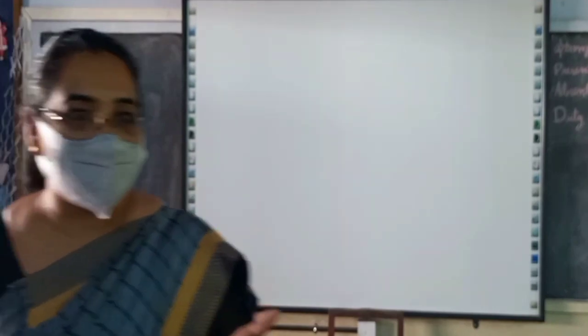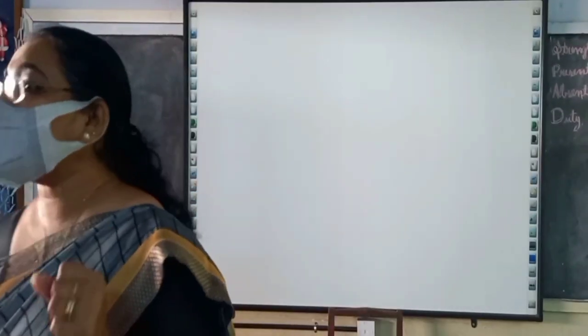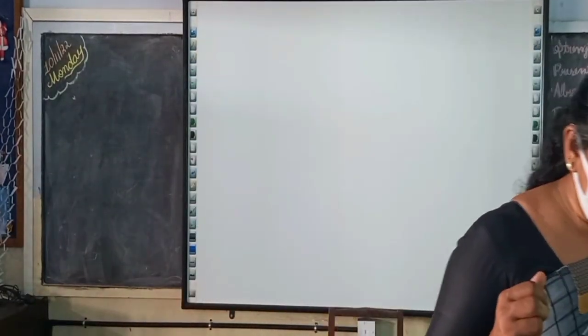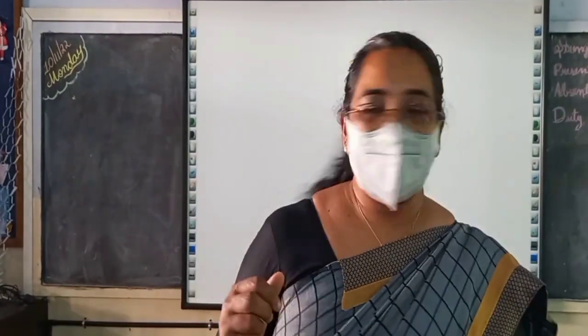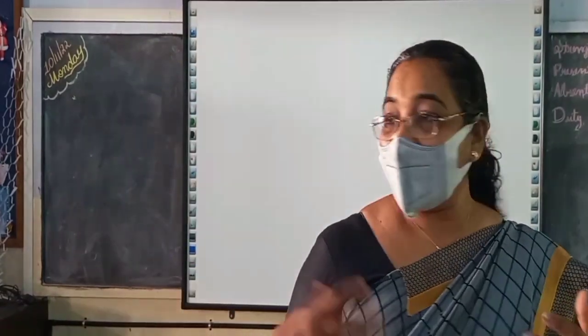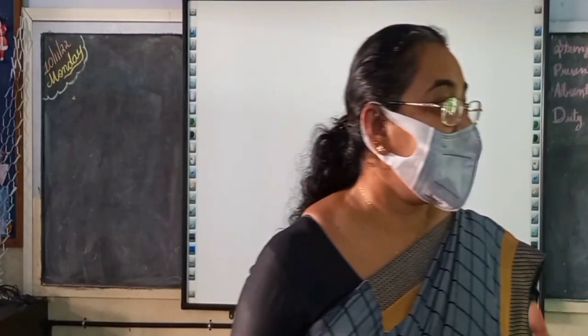We have seen submarines, isn't it? Submarines are made with very thick material. Why is it so? Because they are always under the water, down under the sea, isn't it? So there the pressure of the water is more. So submarines are made with thick materials.